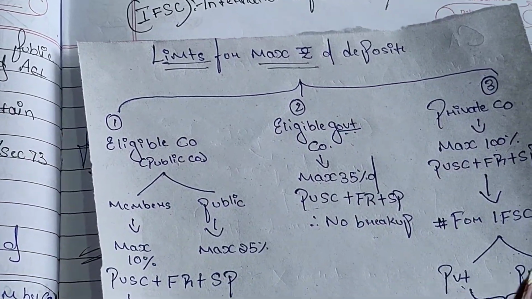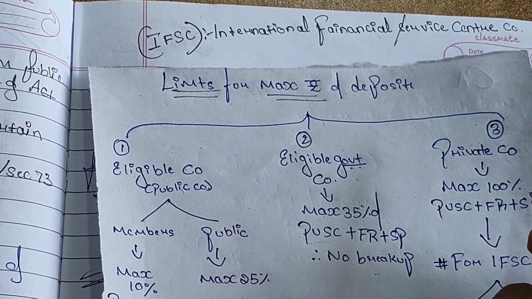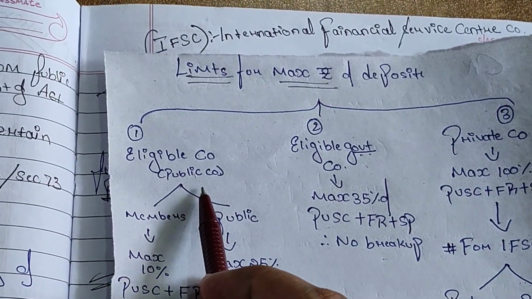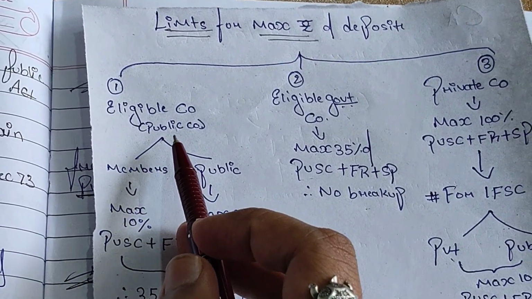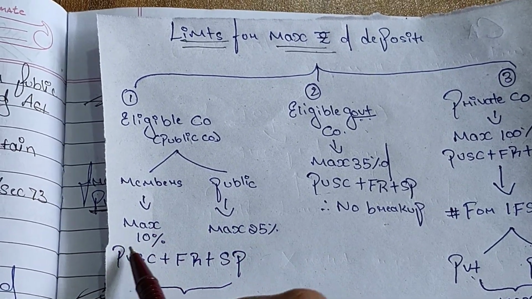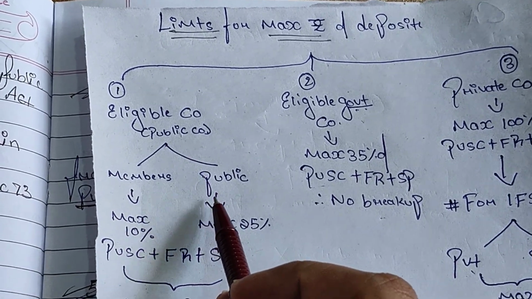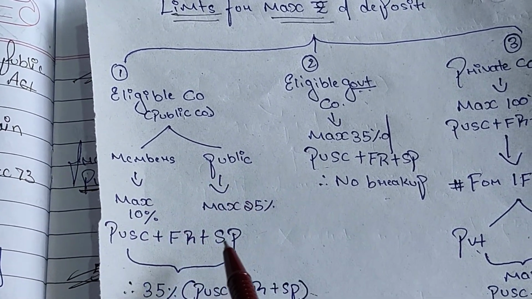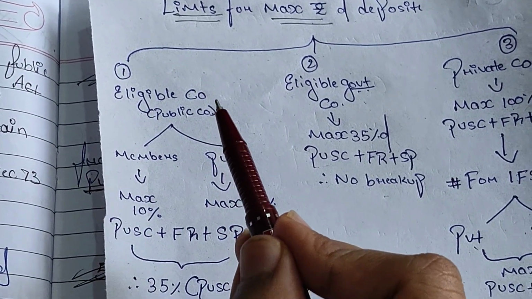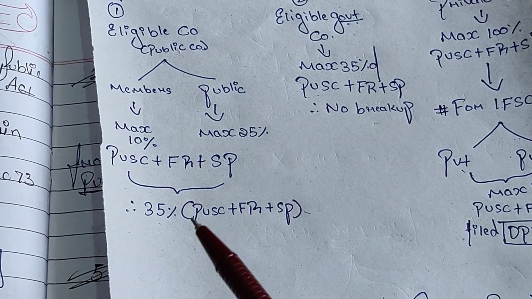Yes, let's see the limits for the maximum amount of deposits. Firstly, the eligible company must be a public company. Deposits can be accepted from the members subject to a maximum of 10%. But if it's accepting deposits from the public, a maximum of 25%. Overall, an eligible company can accept deposits up to 35% of paid up share capital, free reserves, and securities premium.